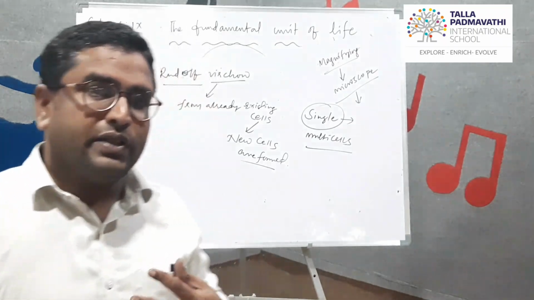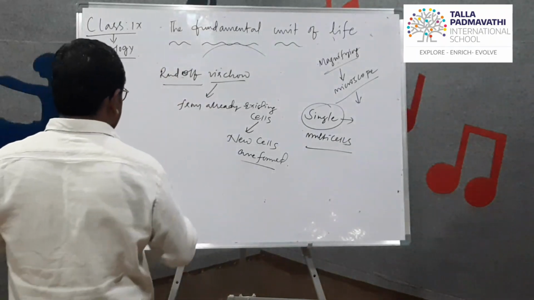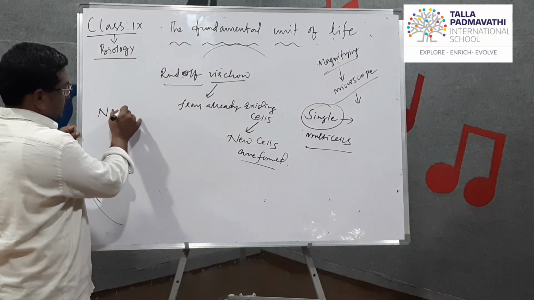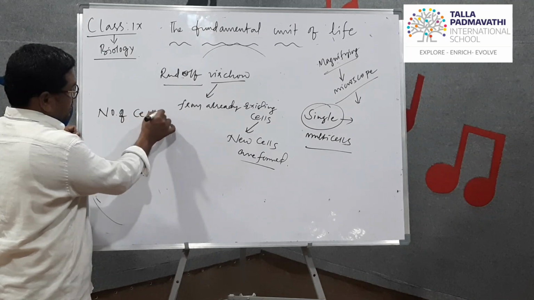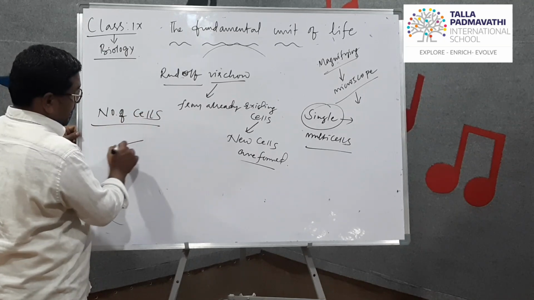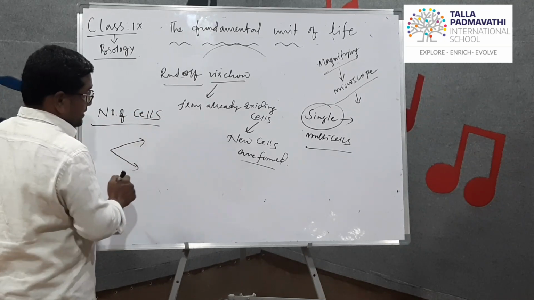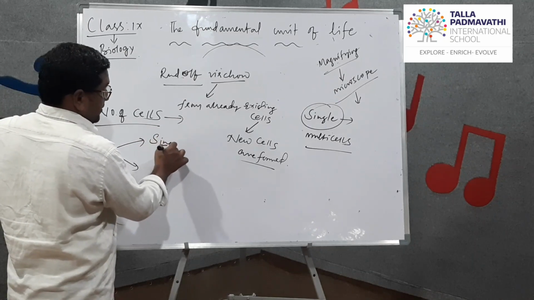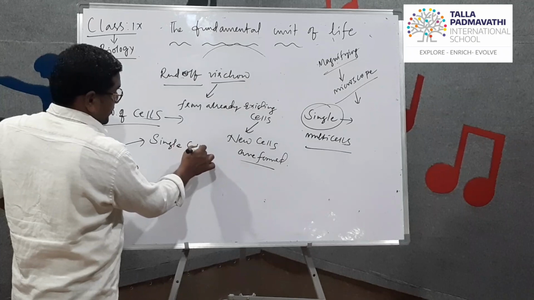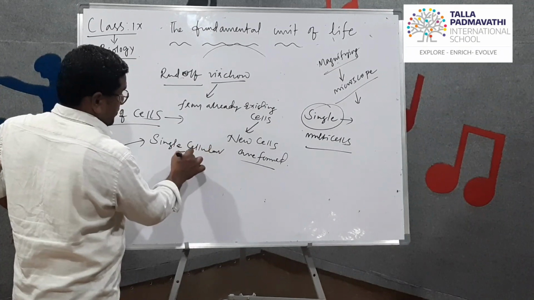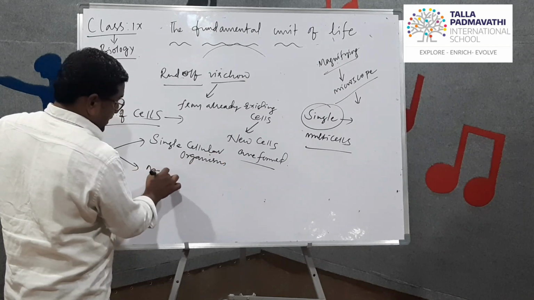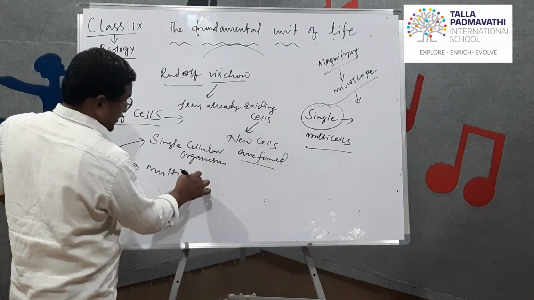Amoeba and paramecium have bodies made up of a single cell. So based on the number of cells, organisms are classified into two types: single cellular organisms and multicellular organisms.